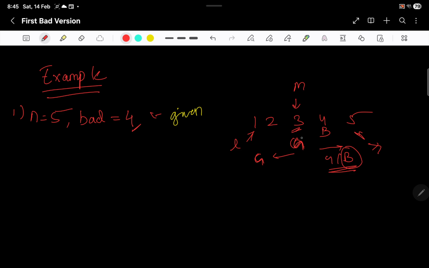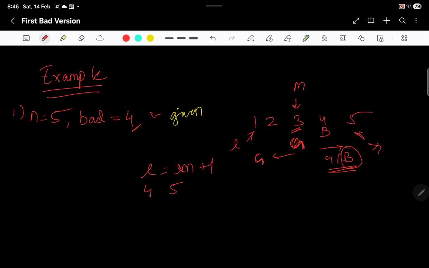So what we will do is we will move left to mid plus 1, right? So left equal to middle plus 1, and the answer space will become 4 and 5. Sorry, not 3, 4 and 5, 4 and 5.